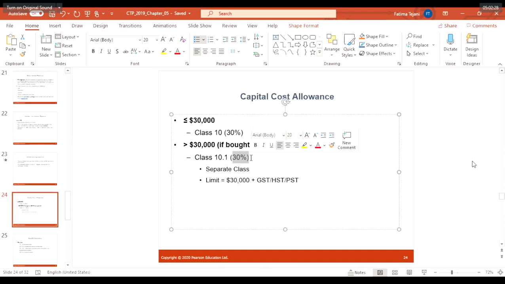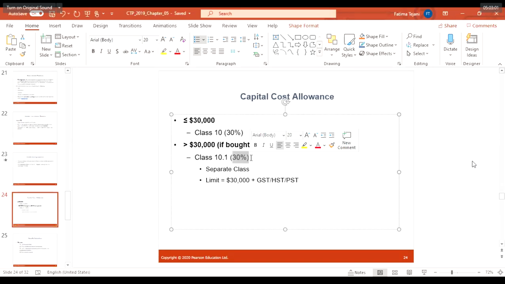To determine the class your passenger vehicle belongs in, you have to use the cost of the vehicle before you add the GST, HST, or PST. Include your passenger vehicle in class 10.1 if you bought it in your 2019 fiscal period and it is more than $30,000. List each class 10.1 vehicle separately. Consider the capital cost of a 10.1 vehicle to be $30,000 plus GST. The $30,000 amount is the capital cost limit for a passenger vehicle.